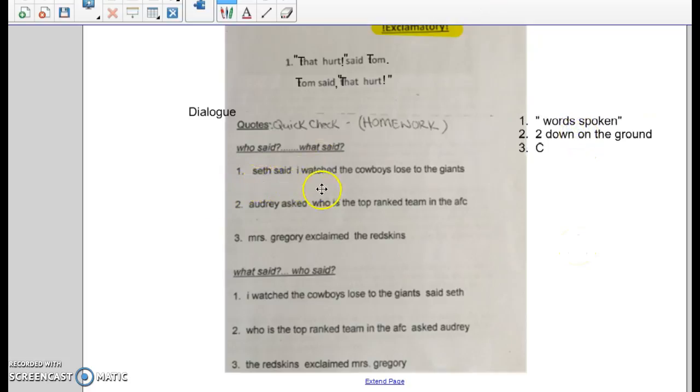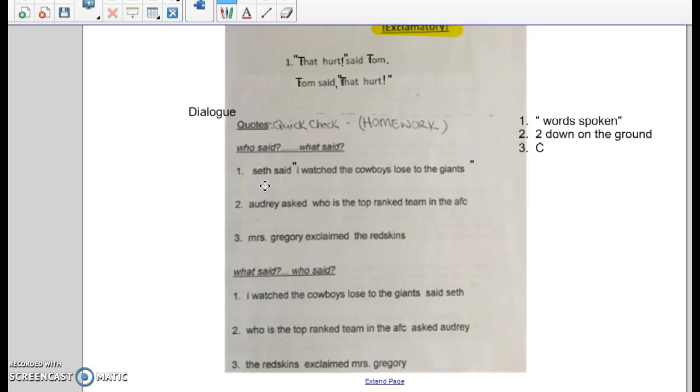All right, so Seth said, I watched the Cowboys lose to the Giants. What was actually said out loud? Picture Seth walking into the room. Is he going to say, hey, Seth said? No, he is Seth. He's not going to tell us Seth said. What words did he say? He said, I watched the Cowboys lose to the Giants. So we put quotes around those words. Step 2, 2 down on the ground.